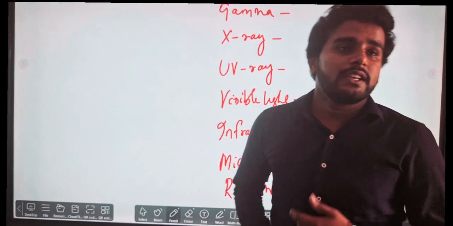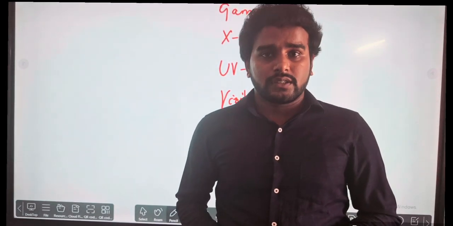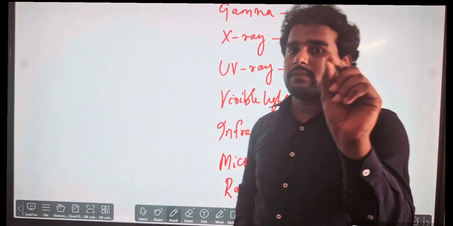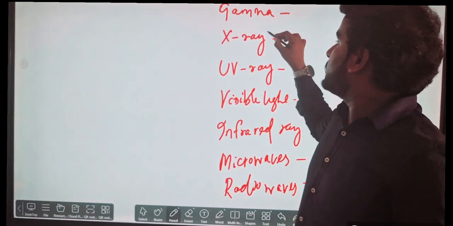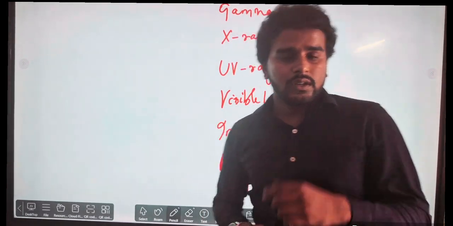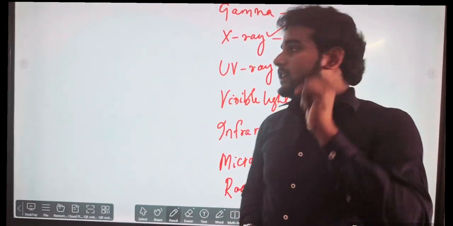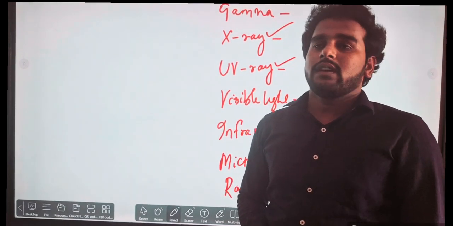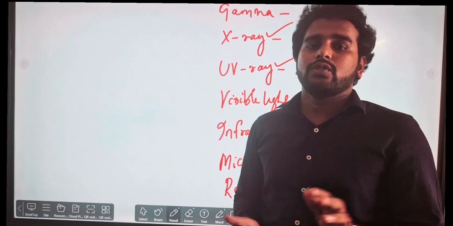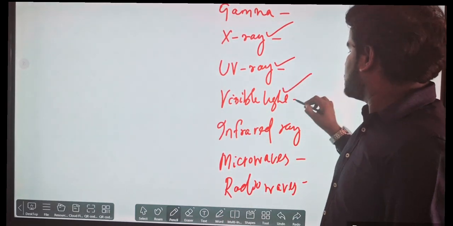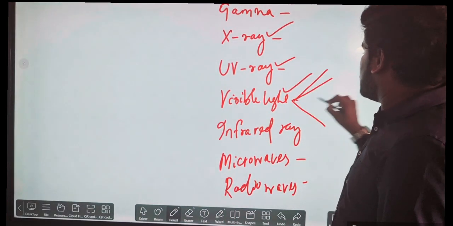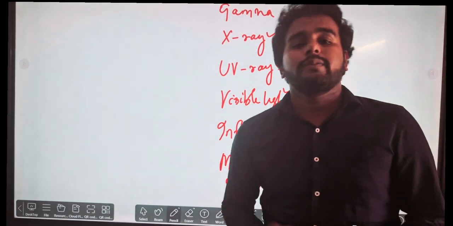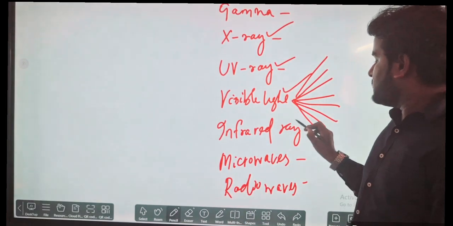Gamma ray is the strongest. It can pass through any material, and it can kill you in a fraction of a second. X-ray is used for taking photos of internal injuries. UV ray we are acquainted with, it is responsible for ozone layer depletion. Then visible light: the 7 colors we observe come under the visible region. Then infrared ray.